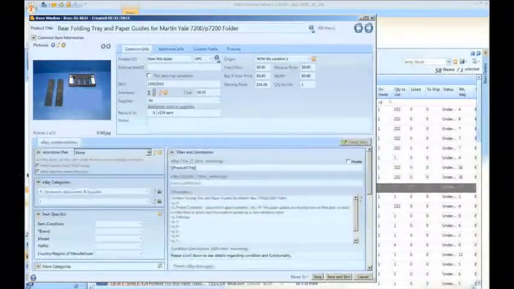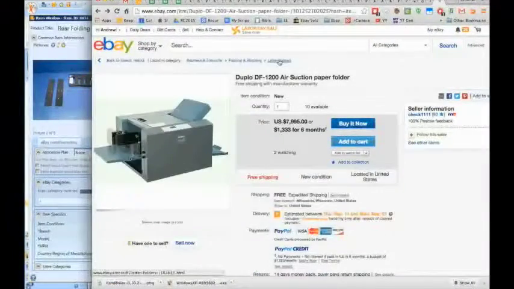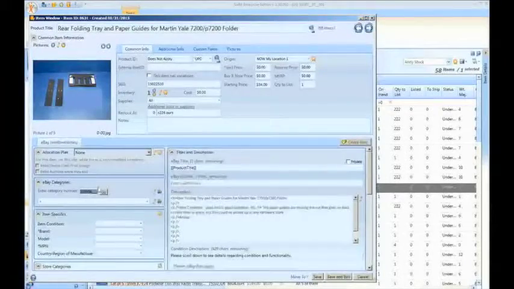give me a second here and let me find the category number. Okay. So, for letter folders, the category is 58263. Okay, so now we're going to go back over here, type in 58263.